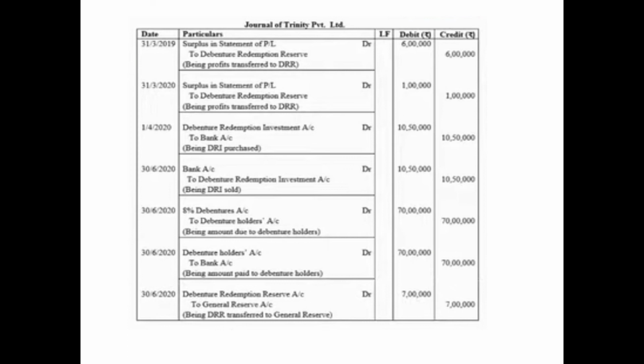Now we have passed all the entries regarding the creation of DRR, investment and the repayment. Now the very important entry which needs to be passed is the transfer of DRR to general reserve, because the purpose is over. So on 30th June 2020, that is on the date of redemption, soon after the redemption entries, we'll pass the entry for transfer of DRR to general reserve. The entry will be: debenture redemption reserve account debited with the entire amount of reserve, total 7 lakh, to general reserve account 7 lakh, being DRR transferred to general reserve. So I hope the entries are clear in this case, children.